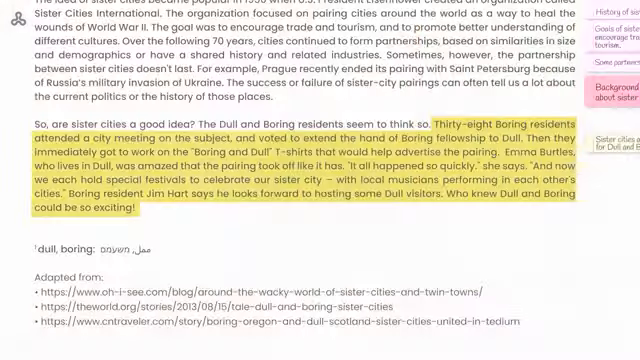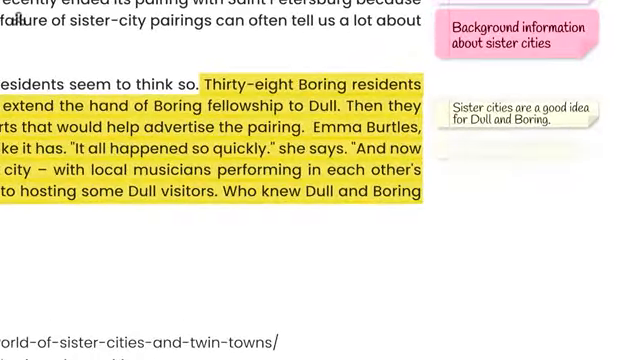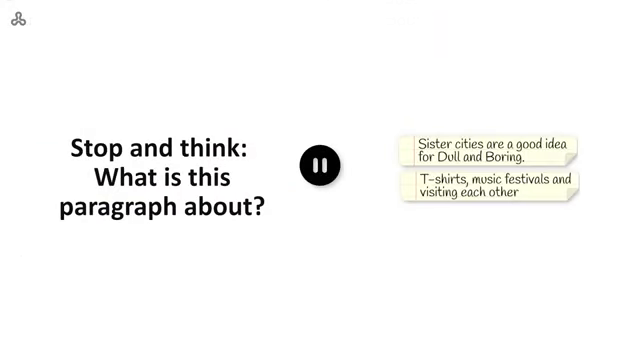What kind of information are we getting in the rest of this paragraph? It looks like a lot of activities. The residents of Dull and Boring are making t-shirts, celebrating at music festivals, and visiting each other. Let's put that into a note. T-shirts, music festivals, and visiting each other. Now let's stop and think. What is this paragraph about?